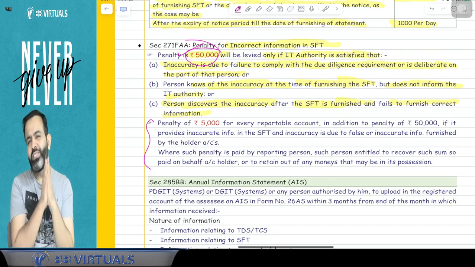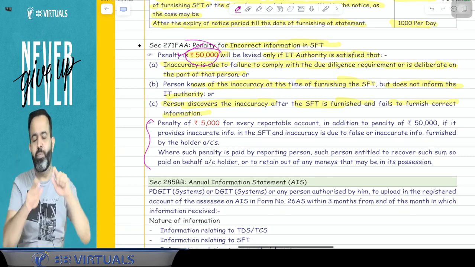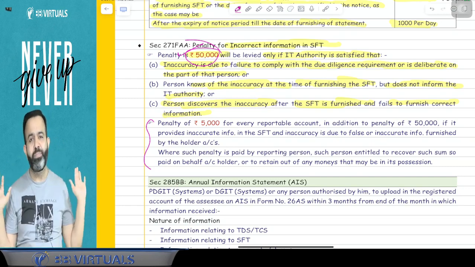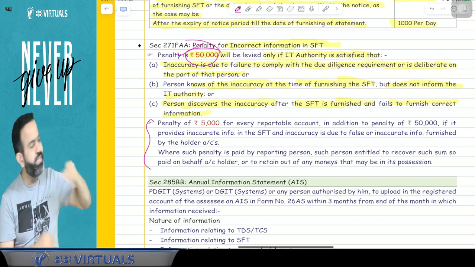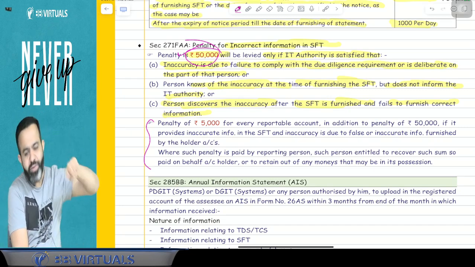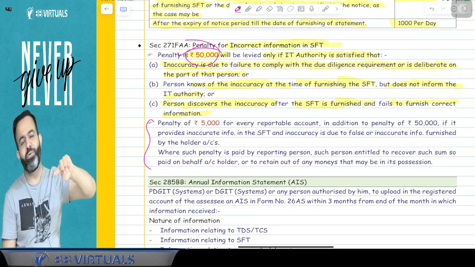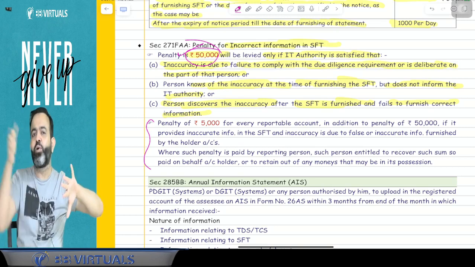But guys, this 5,000 penalty can be recovered from the account holder, because the account holder has given the wrong PAN number. If the account holder has given the wrong PAN number to the bank, then the bank will give the wrong PAN number only to the income tax department. So in this particular case, for every reportable account, a 5,000 penalty will be paid by the bank, but the bank can recover it from the account holder.